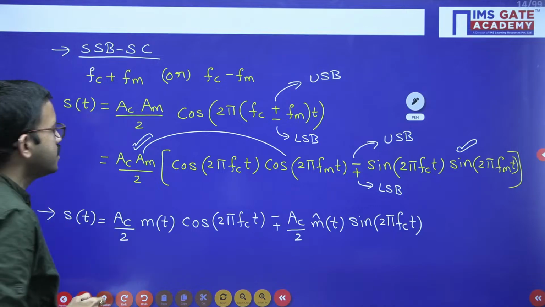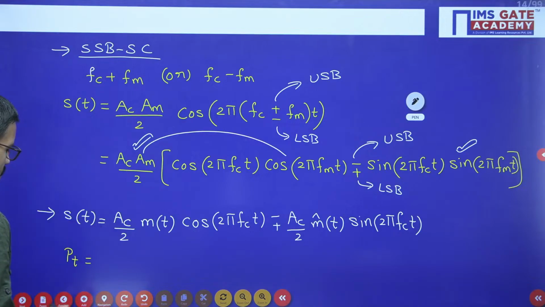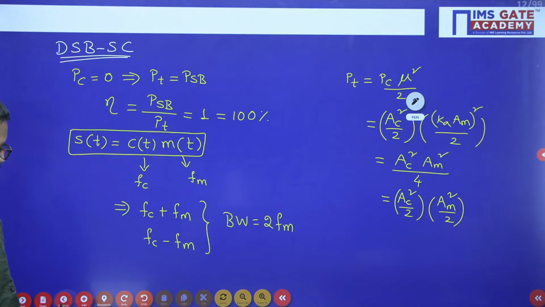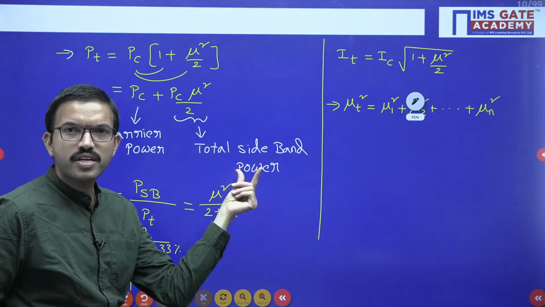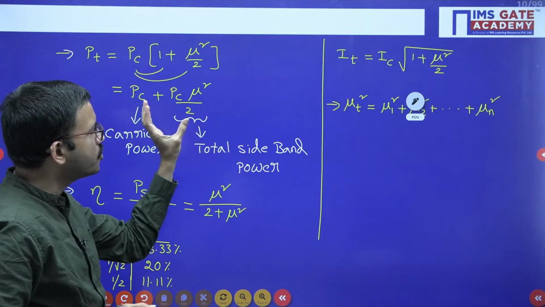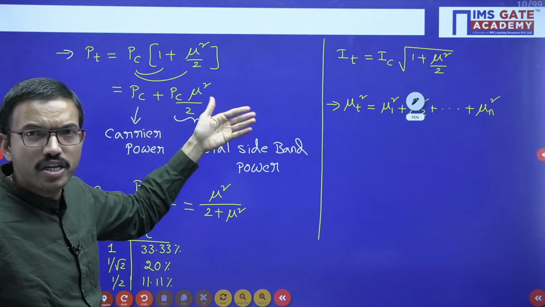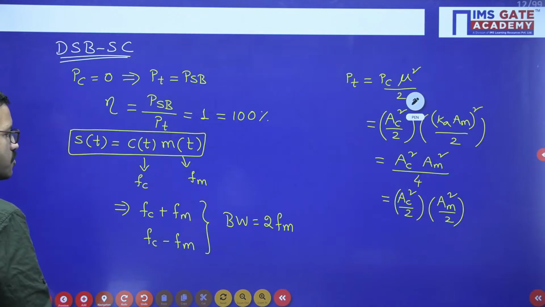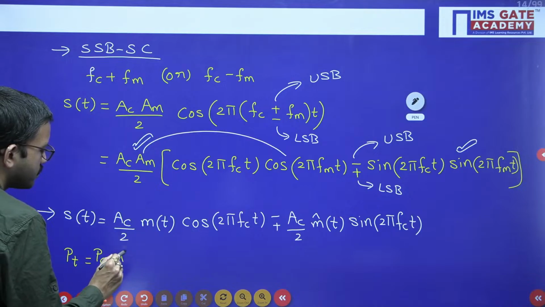Now in this case, the total power required for transmitting the SSBSC signal is nothing but the power of only one of the sidebands, right? This is the total sideband power. Now just make it half, and you will get the power in any one sideband. Pc mu square by 2 divided by 2 is nothing but Pc mu square by 4.